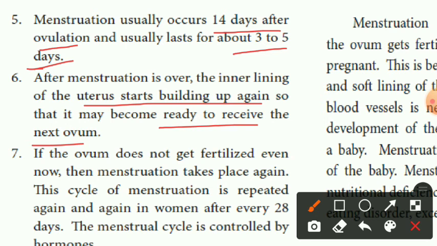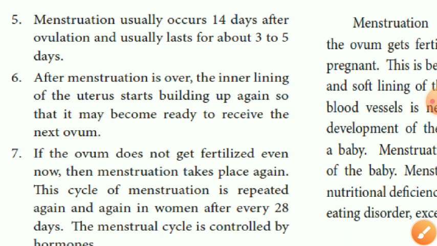7th point: if the ovum does not get fertilized, then maturation takes place again. Ovum not getting fertilized means the menstrual cycle follows, so menstruation takes place again. The cycle of menstruation is repeated again and again in women after every 28 days. The menstrual cycle is controlled by hormones only.